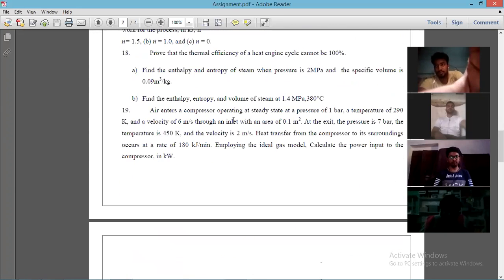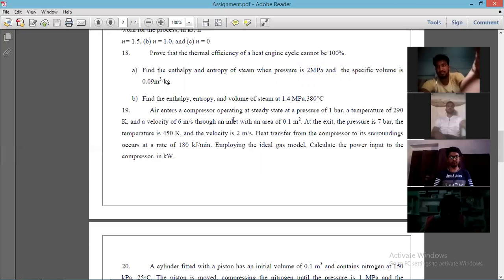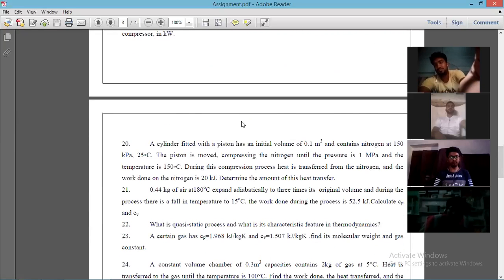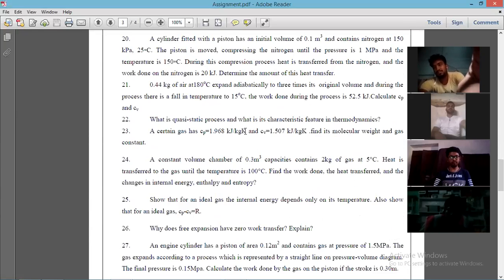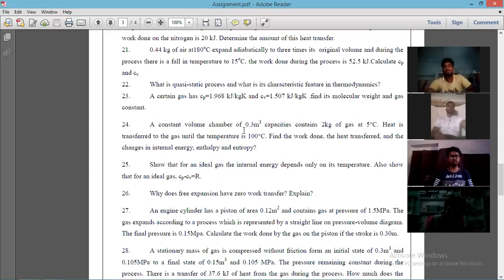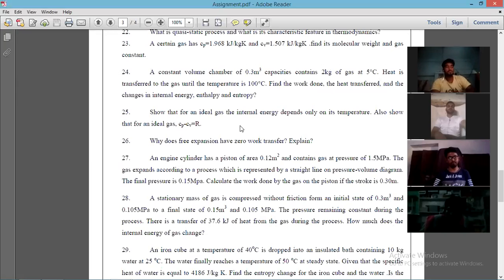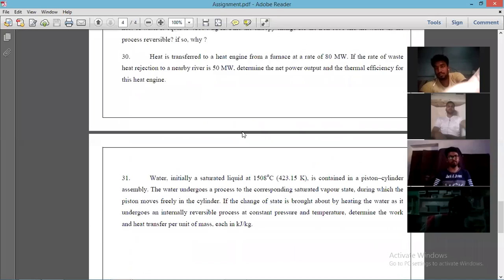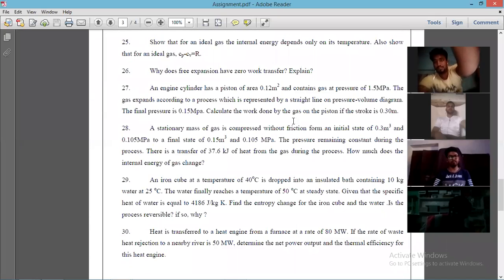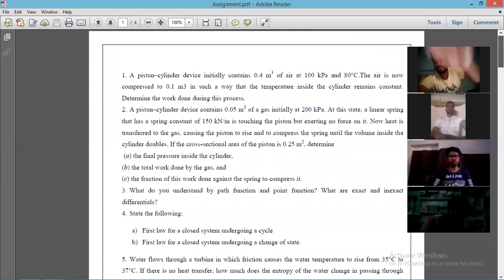Only a few are remaining. The point is now you have to solve some numericals given in the assignment. So now you can attempt the numericals given in the assignment, and if you have any doubt, you can ask. Okay. So we'll solve the numericals also here.